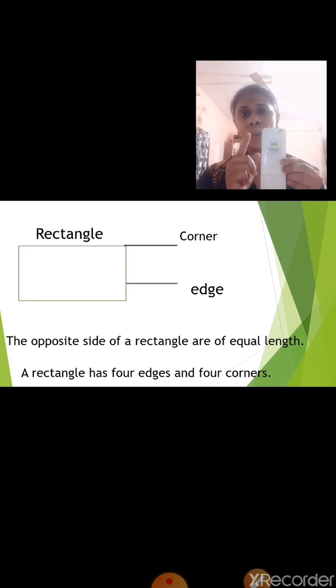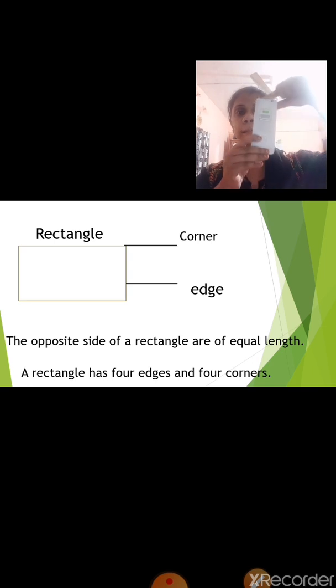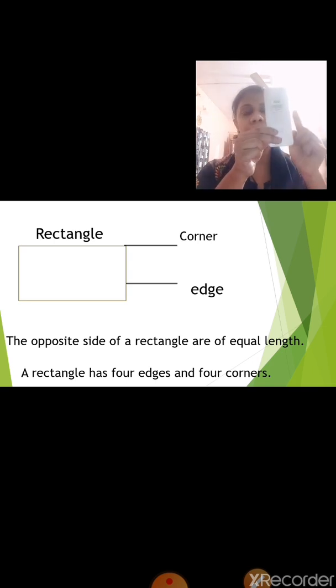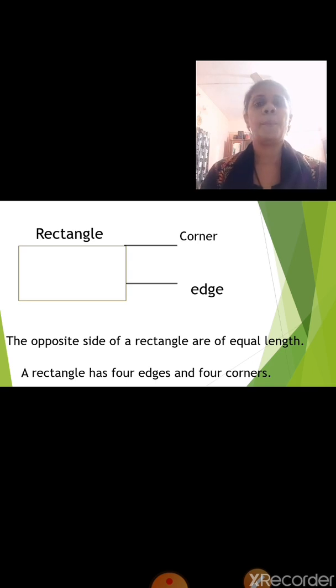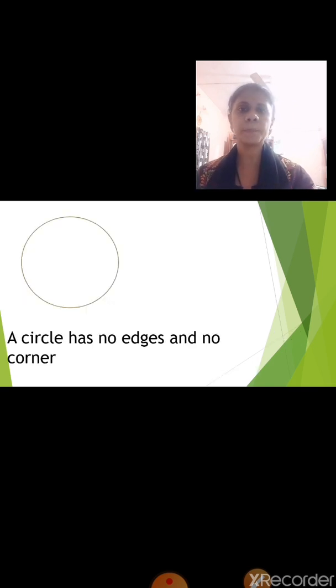Now, in a square we saw all the 4 sides of a square were of equal length. But in a rectangle, the opposite sides of a rectangle are of equal length. See, this side is opposite to this side. This side is opposite to this side. So, the opposite sides of a rectangle are of equal length. A rectangle has 4 edges and 4 corners.